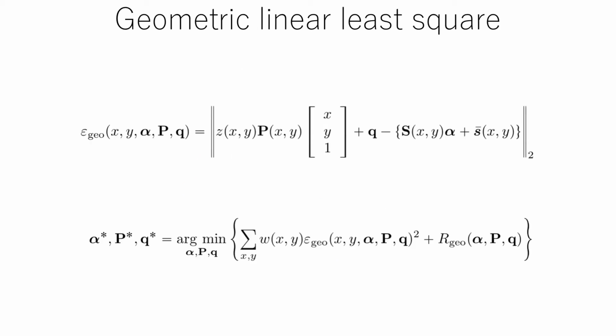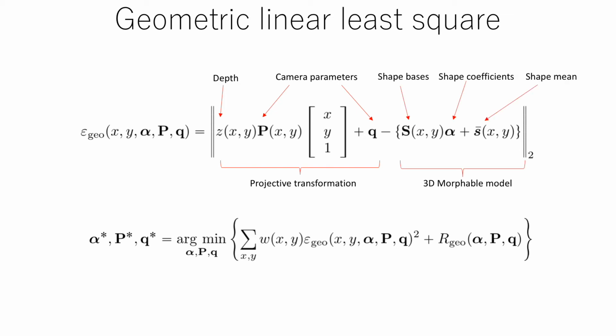Firstly, we calculate geometric parameters. Terms in the left side represent alignment of camera parameters to transform the depth map to the neutral pose. In order to make the problem linear, we assume a weak perspective camera model. Terms in the right side represent alignment of shape coefficients to the neutral pose depth map. We minimize the summation of the error on each pixel weighted by confidence value, as well as a regularization term for stability. As this formulation is linear with respect to both camera parameters and shape coefficients, we can obtain the closed-form solution differentiably.